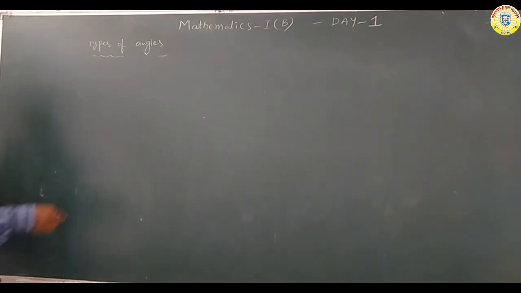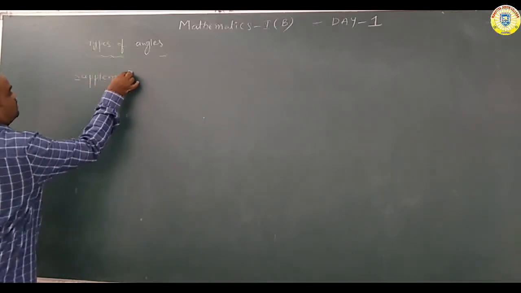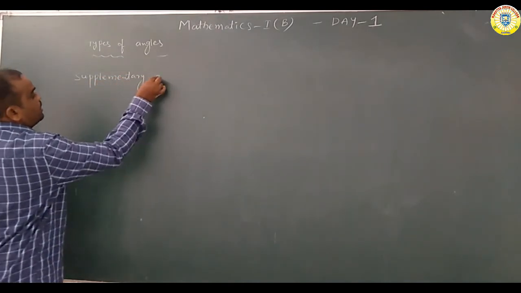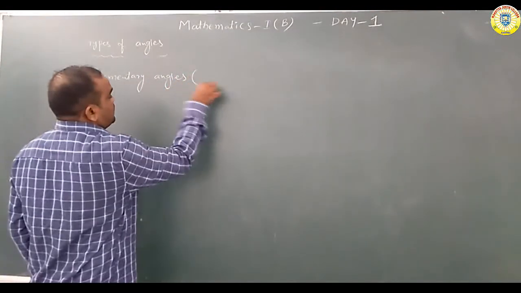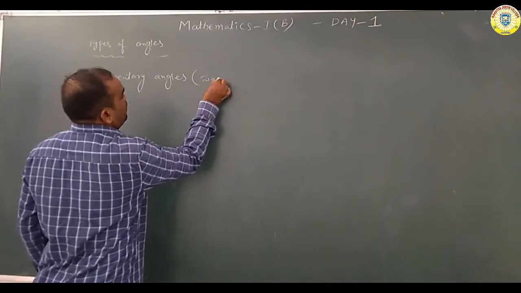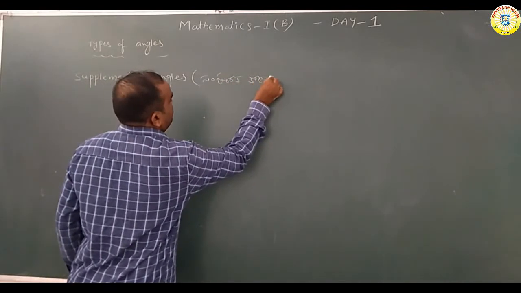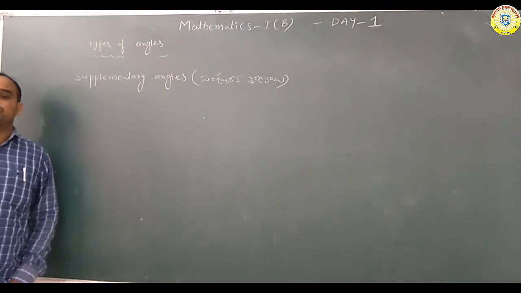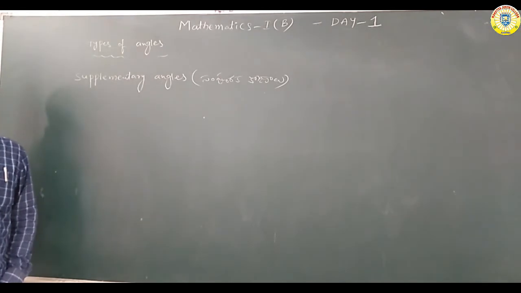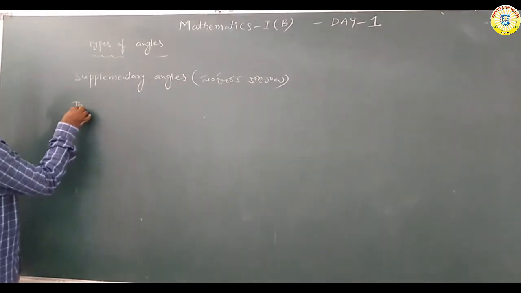Next one, supplementary angles. Supplementary angles means సంపూరక కోణాలు. The definition of supplementary angles: the sum of the two angles is 180 degrees, not 360. The sum of the two angles is how much? 180 degrees.